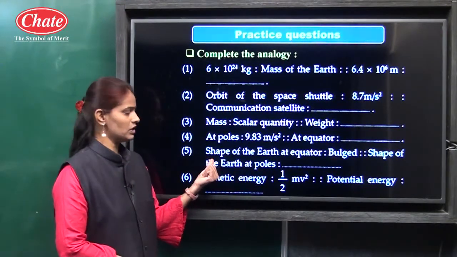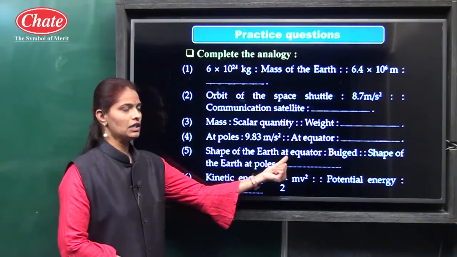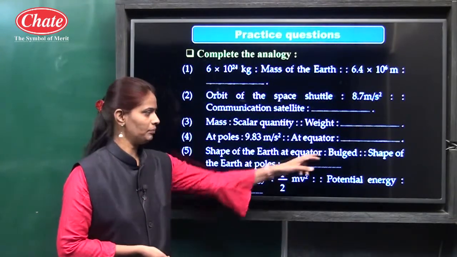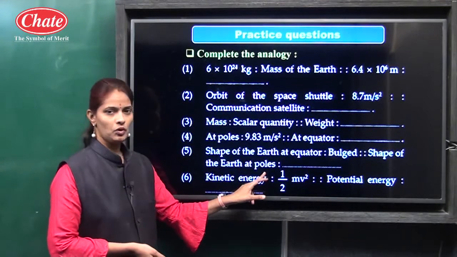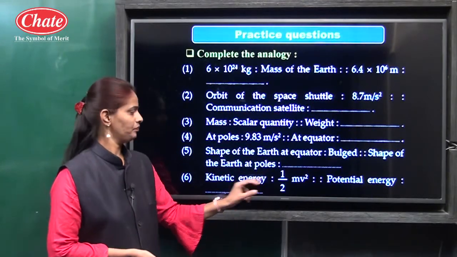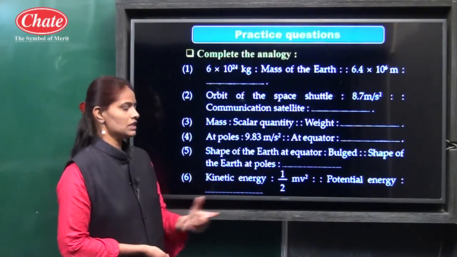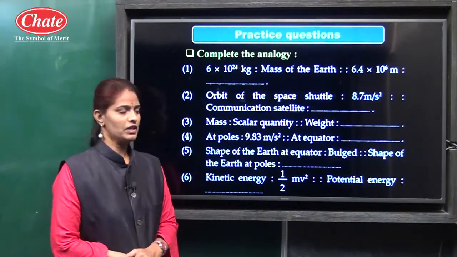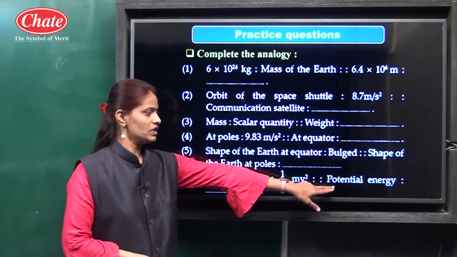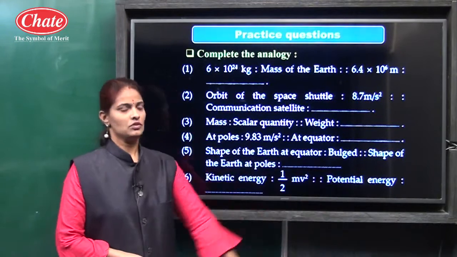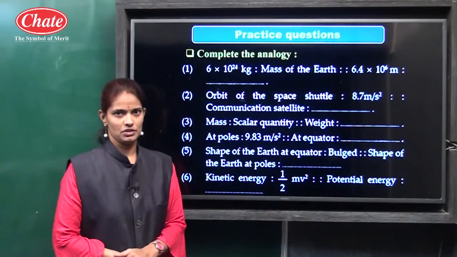Then the fifth question, shape of earth at equator, bulge. And shape of earth at poles, the answer is flatten. Sixth question, kinetic energy is half mv square, and second the question is potential energy, so the correct answer is mgh.